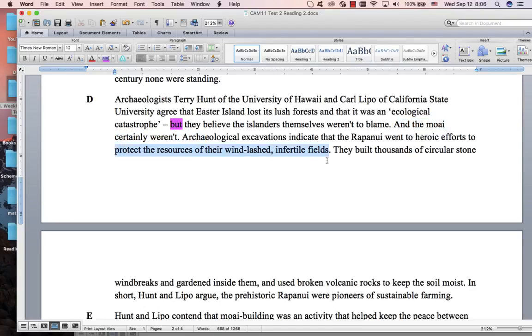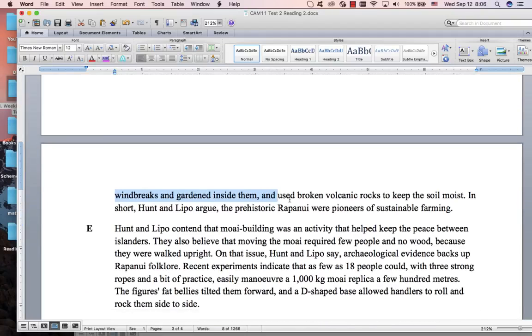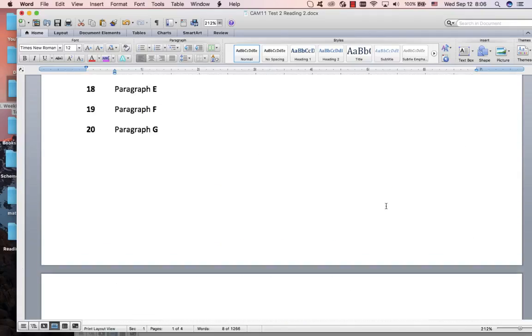They protected their resources. They built thousands of stone windbreaks and gardened inside them, and they used volcanic rocks to keep the soil moist. In short, this is quite nice. This often helps us. This is in conclusion or in summary, so they're giving us a summary of the paragraph here. They were pioneers of sustainable farming. So that's the most important part of this paragraph. Pioneers, they were the first people to do it. Sustainable farming, something about protecting the environment.